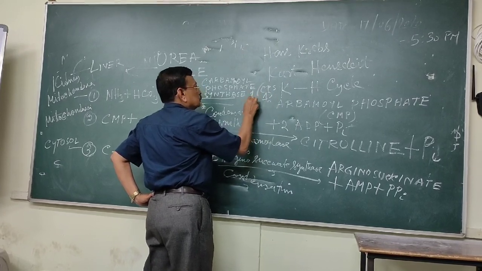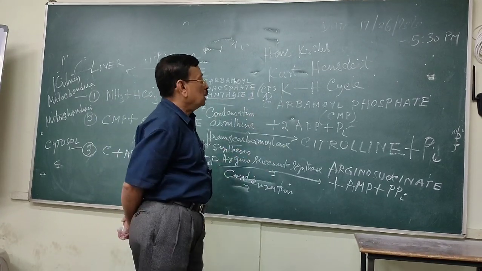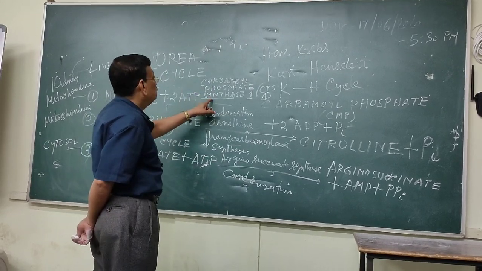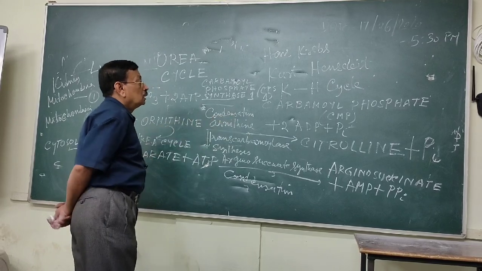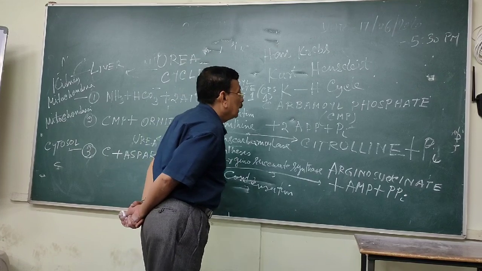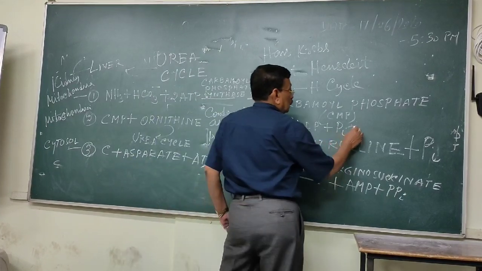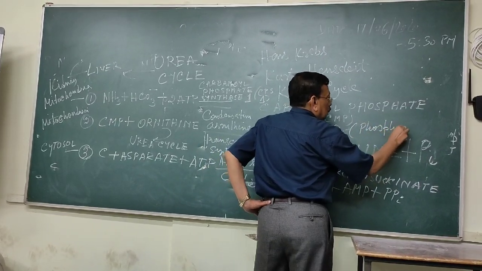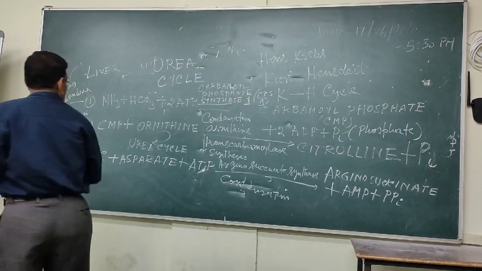And it forms CMP, carbamoyl phosphate. Carbamoyl phosphate synthase is the enzyme which forms the carbamoyl phosphate, 2 ATP and Pi. Pi means it is the phosphate, or in some places you will get the inorganic phosphate.